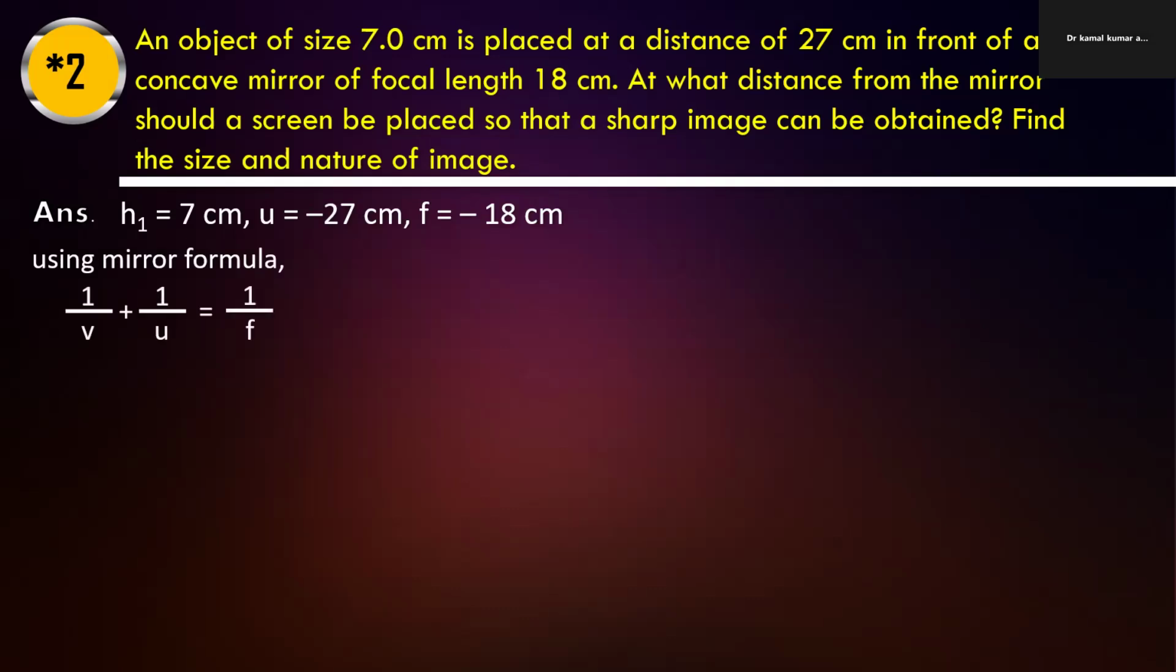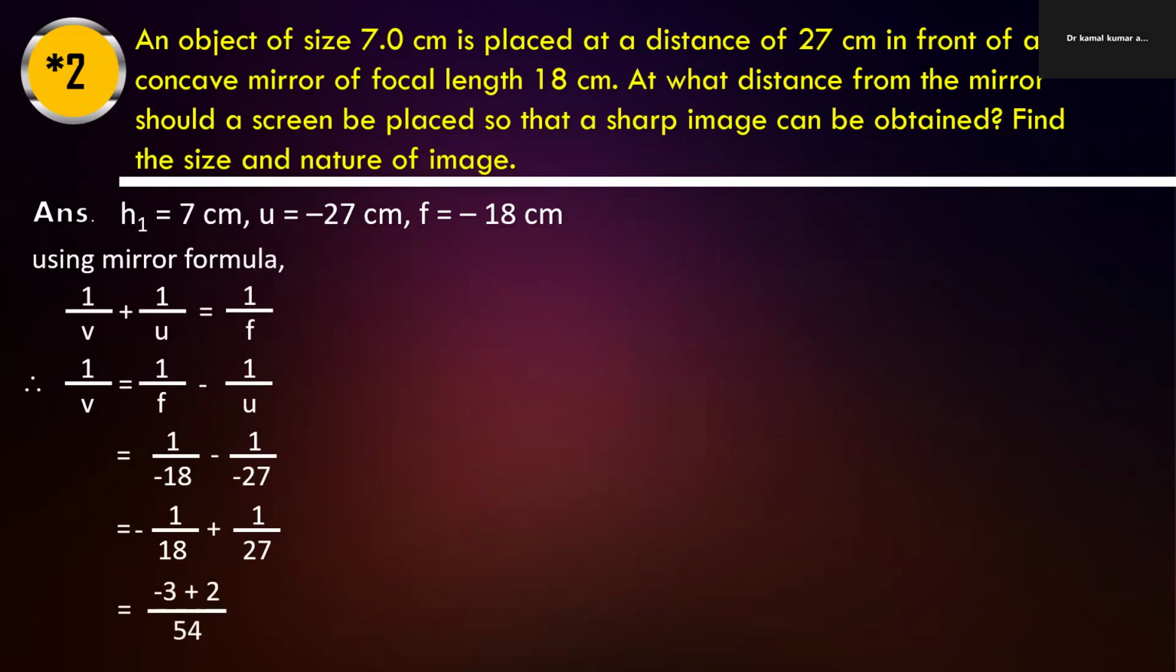Using the mirror formula, we can find out the value of v. Put all the values with correct sign convention. So we get 54 as the LCM and minus 3 plus 2, finally minus 1 by 54.